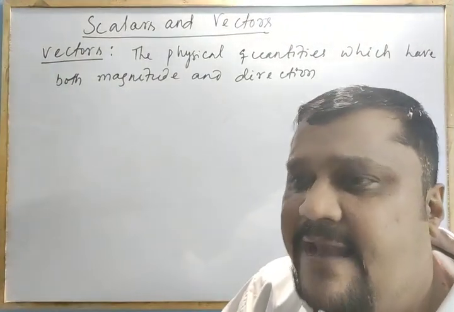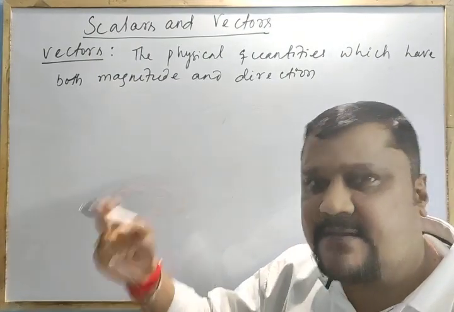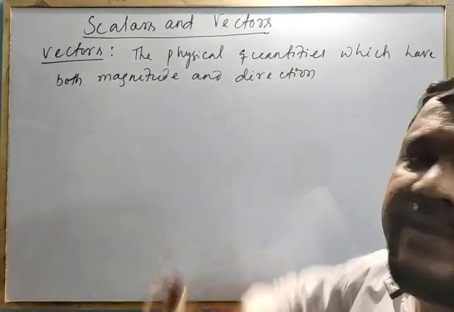But in addition, another term is there. When you go in detail, you can understand that, and it should be written in the vector definition.